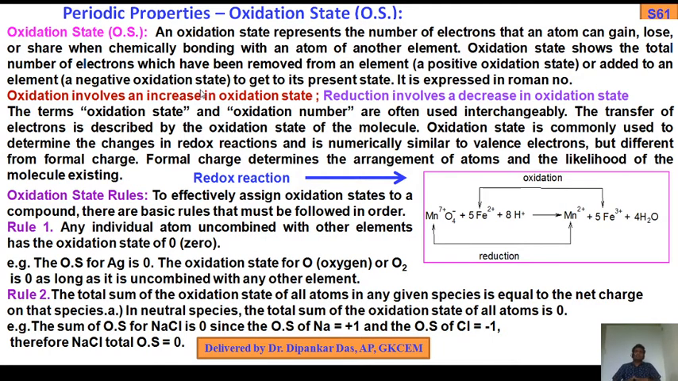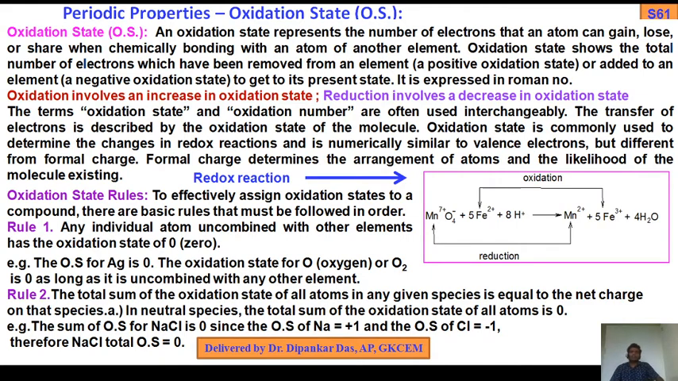If the element loses electrons, then its oxidation state has increased, oxidation number increased, so that's why it possesses plus charge, so a positive oxidation state. If added to the element, then a negative oxidation state relative to its present state. It is generally expressed as a Roman number.